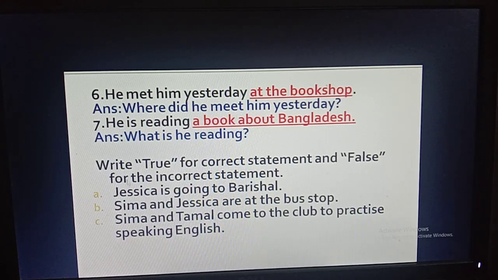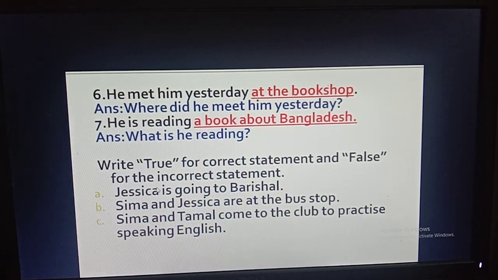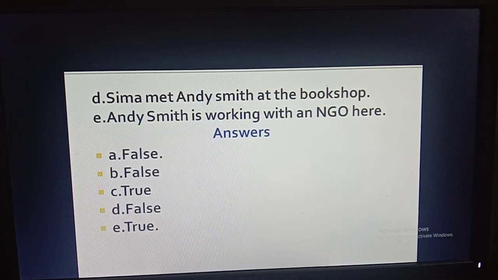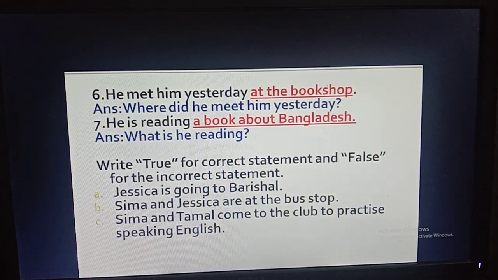Okay, so here write true for the correct statement and false for the incorrect statement. In this part I told you that you need not write the correct sentence, you will just write true or false. So number A, Jessica is going to Borishal. This is false. Then, Sima and Jessica are at the bus stop. This is also false.